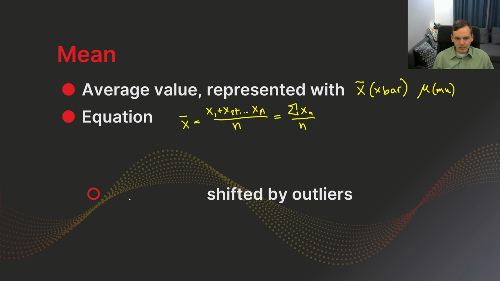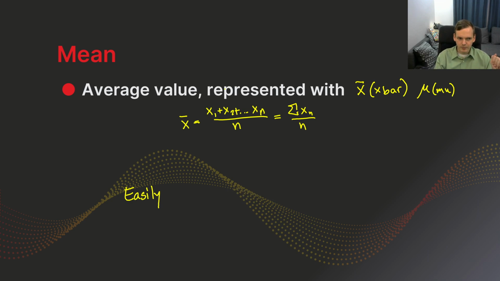But one thing that is important to know about the mean is that it is easily shifted by outliers. So if I have a really, really big x number or a really, really small number compared to the others, then that's going to have a huge effect, right? If this was 1 billion and all the rest of these were 5, well, we'd look at the data set and, okay, most of these numbers are 5, but the billion means I've got 1 billion plus maybe 100, 5, so 1,500,000 divided by 500, that's going to be a lot closer to 1 billion than it is to 5. So the mean is quite easily affected by outliers. That's an important thing to take note of.